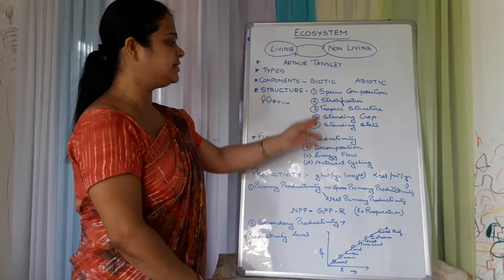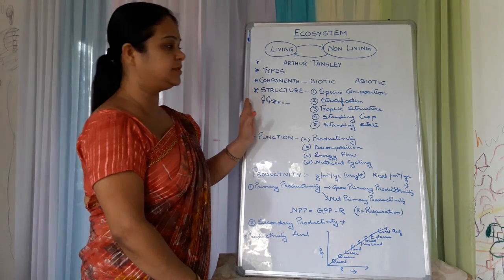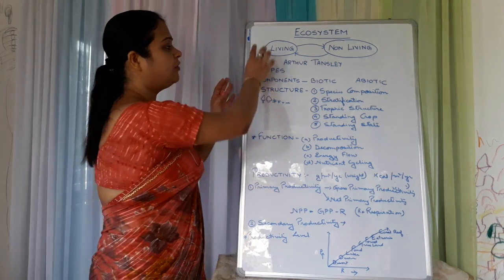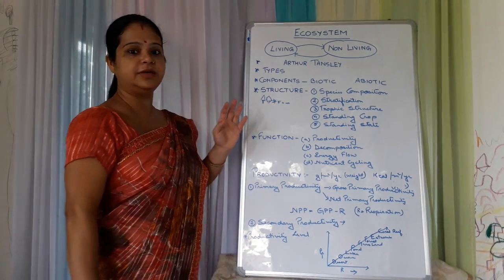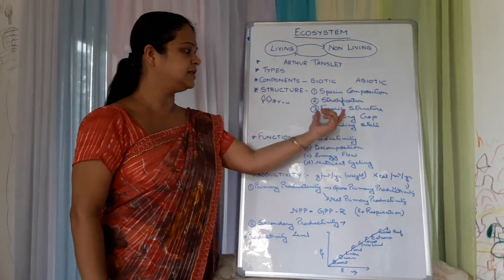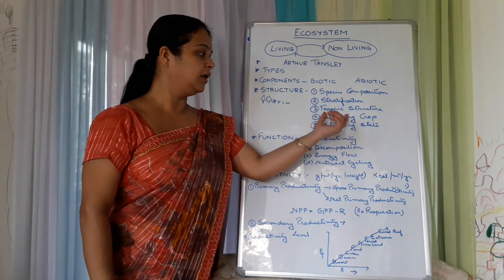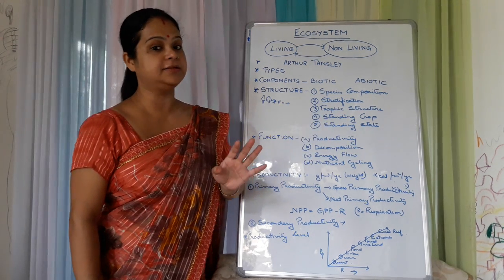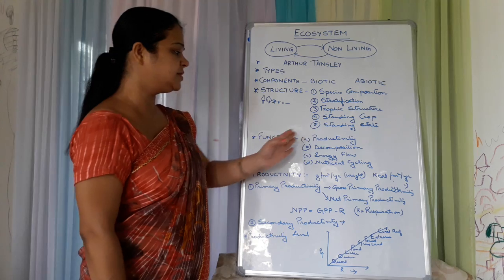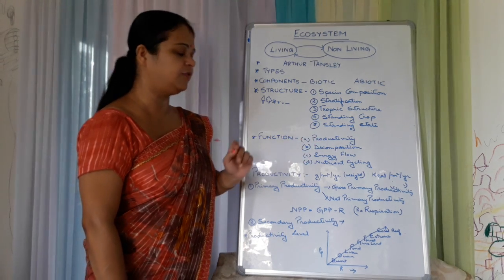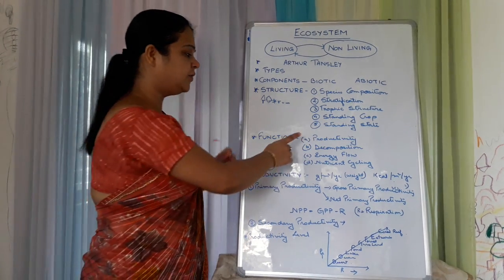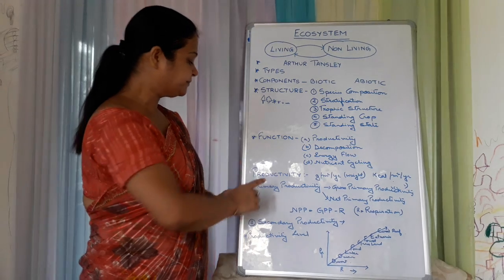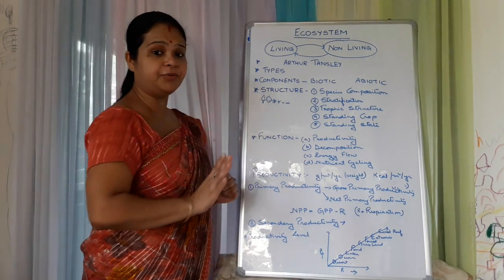These definitions and the structure of ecosystem were already covered in earlier classes. Today's main things are structure: species, stratification, trophic structure, standing crop, standing state. Then the functions: productivity, decomposition, energy flow, nutrient cycle. Today we are only starting productivity. These definitions are important.